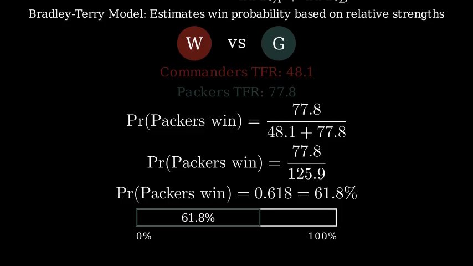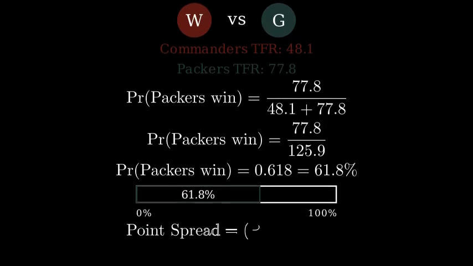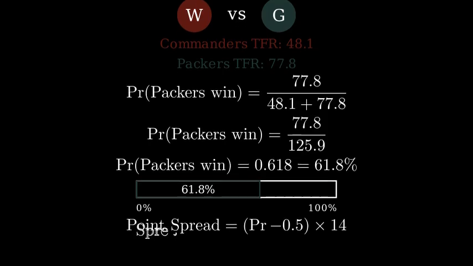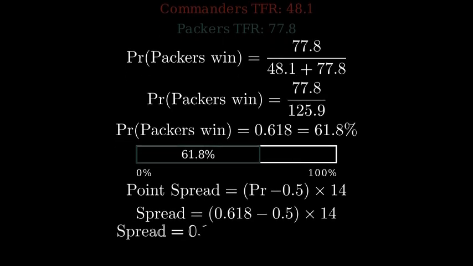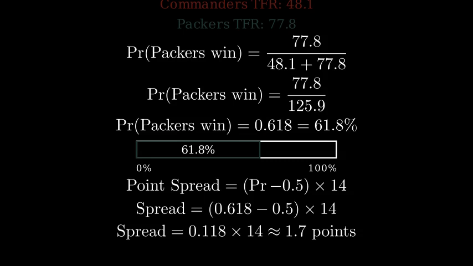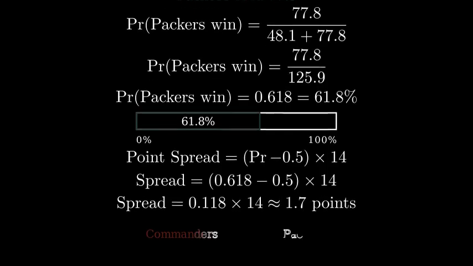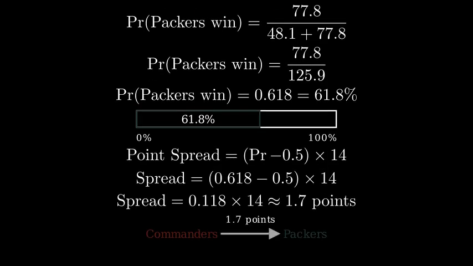Once we have the win probability, the model uses it to calculate a point spread. The formula is point spread equals the win probability minus 0.5, multiplied by 14. For our Packers-Commanders game, that's 0.618 minus 0.5, which equals 0.118. Then we multiply by 14 to get 1.65, which rounds to about 1.7 points. What does this mean? It suggests the Packers are expected to win by about 1.7 points, which is a relatively close game.